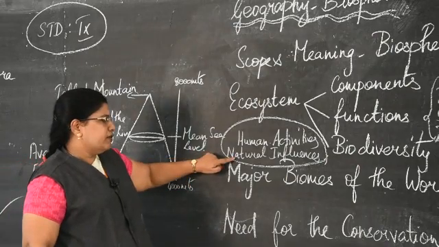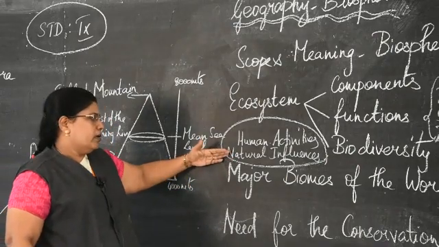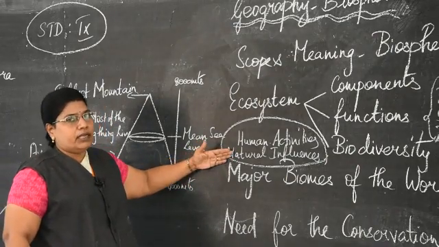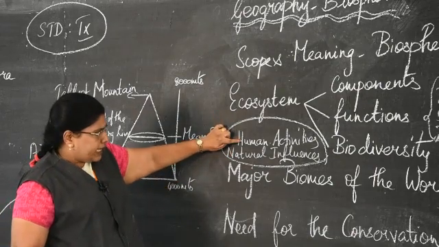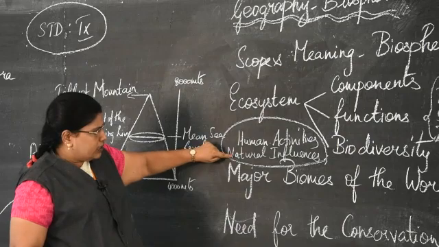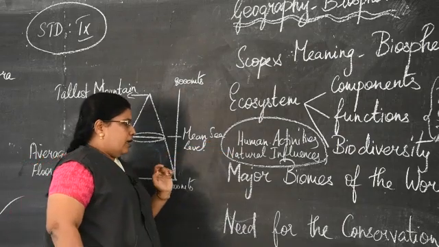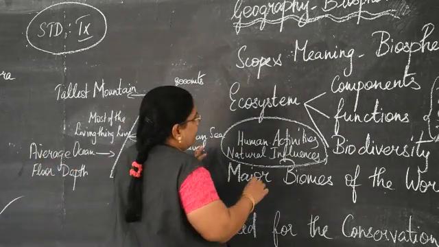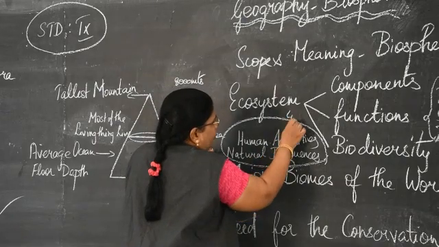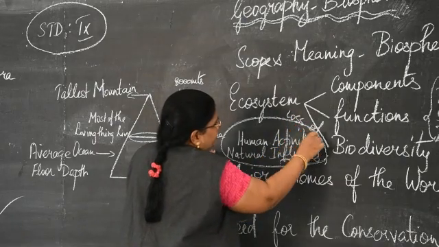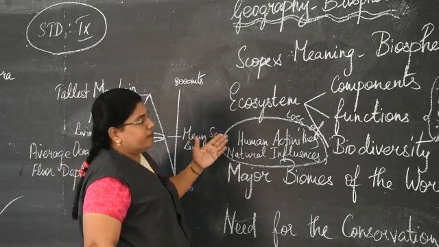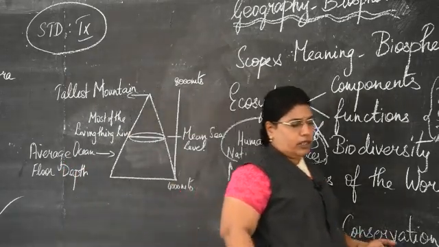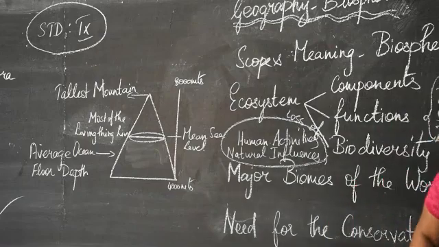So that is a natural influence. A plant may become extinct or an animal may become extinct. So two important factors, human activities and natural influences, are the very important factors for the loss of biodiversity. And it is the important duty of human beings to conserve all this biodiversity.